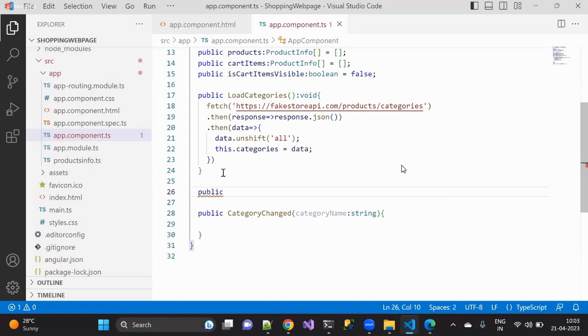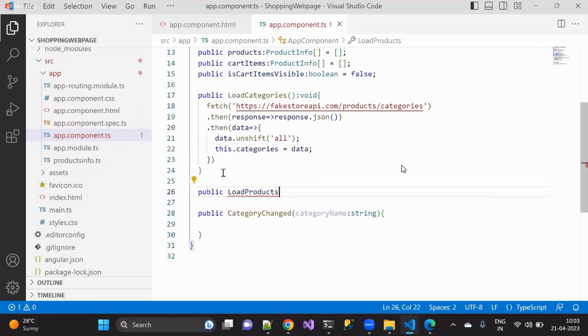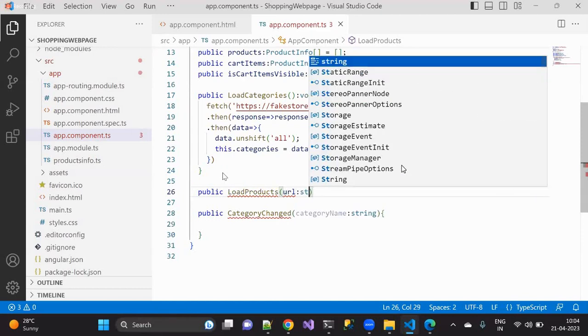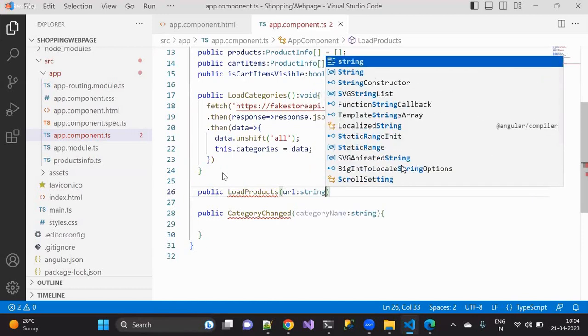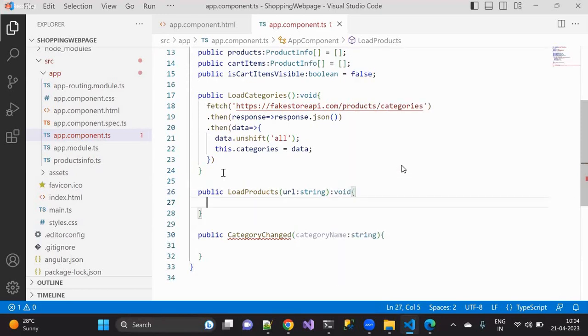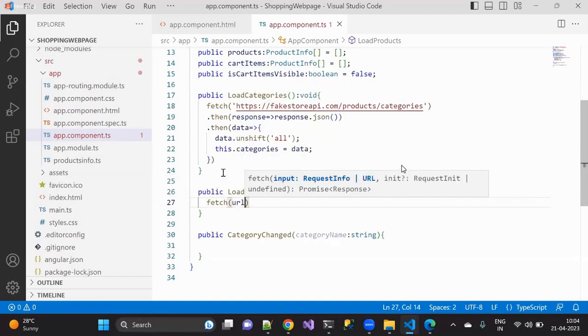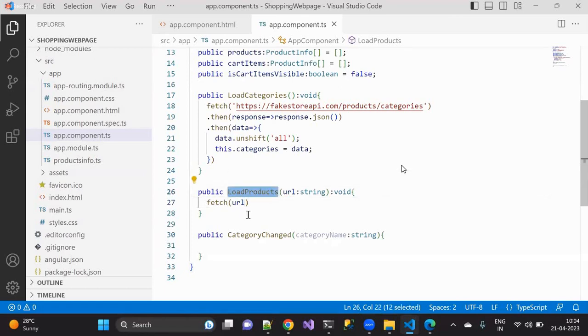So how can we do that? Public, I'll be using loadProducts. Maybe I can use a different manner here. Let's go with the string, and here I can use void. Now how can we do that? Same. Fetch. I don't want to give the URL now; I'll pass it when I'm calling this method.